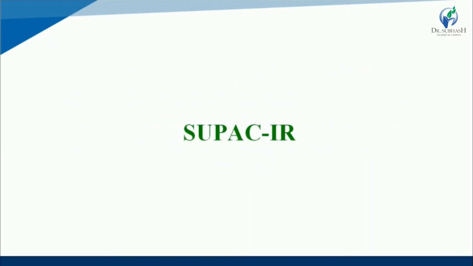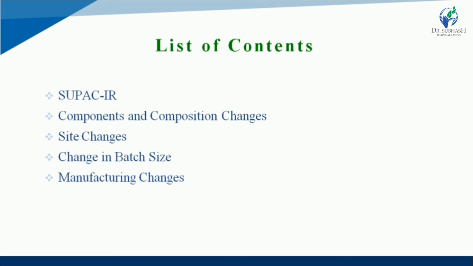What is SUPAC IR? SUPAC IR means immediate release. This is the list of contents for SUPAC IR. First, what is SUPAC IR? Second one is component and composition changes. So which type of component and composition changes are acceptable? Next one is which type of site changes are acceptable? Then changes in the batch size, and last one is manufacturing changes.